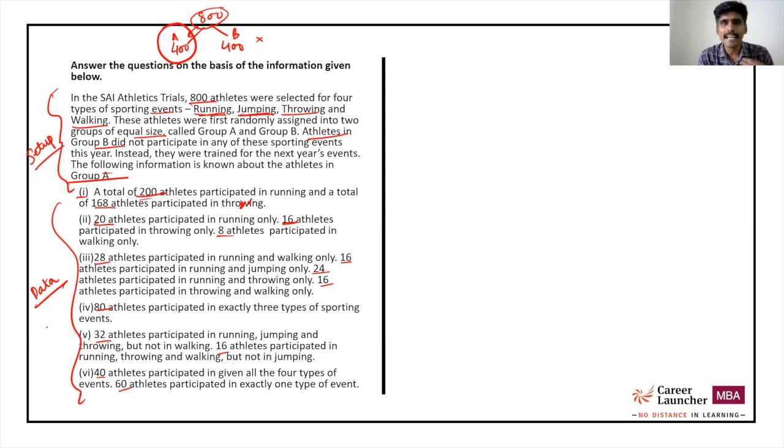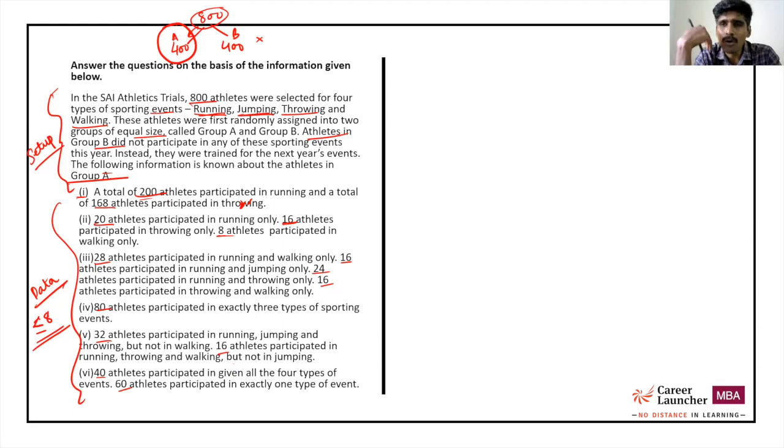Typically, my selection criteria is that if the number of points in a particular set is less than or equal to 8, I typically go ahead and try and solve that set, or at least try and put that into a matrix or a table, so that I will be able to solve the questions. Now, why do I decide it?